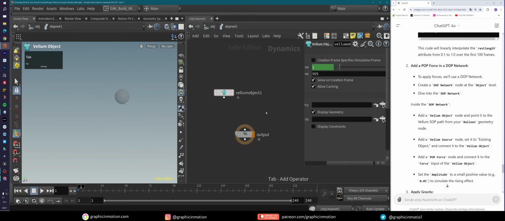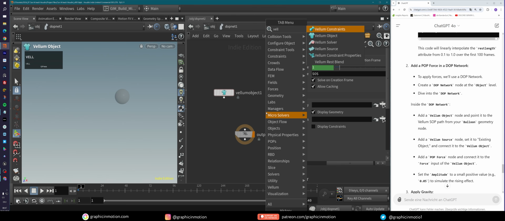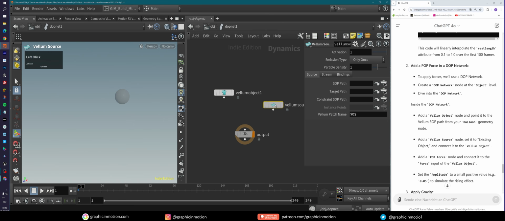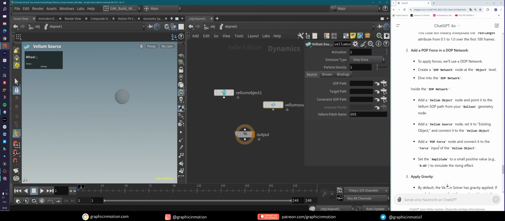He says, add a Vellum source node, maybe this is the solution. Add a Vellum source node, set it to existing object. Okay, so let's do that. Bindings, source, existing object. There is actually absolutely nothing. There is a subpath, constraint subpath. Okay, so I don't know how to do that.